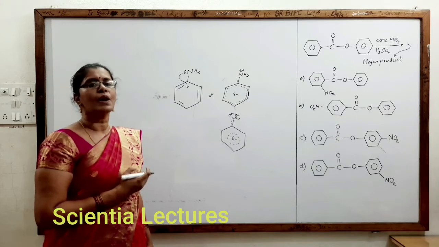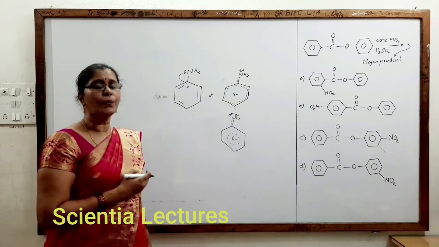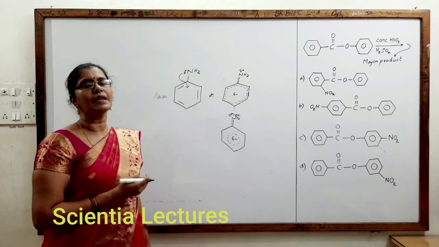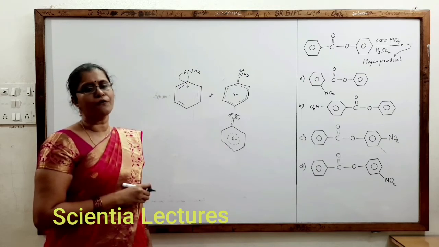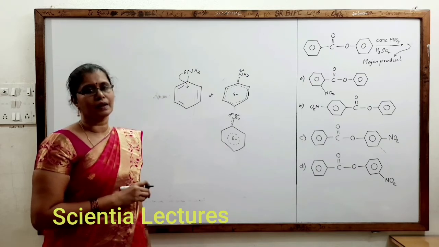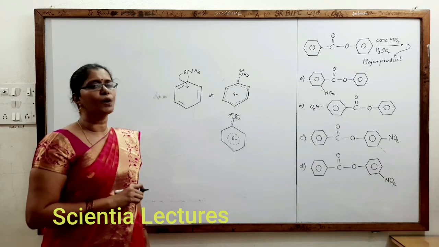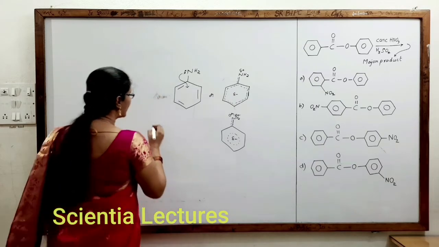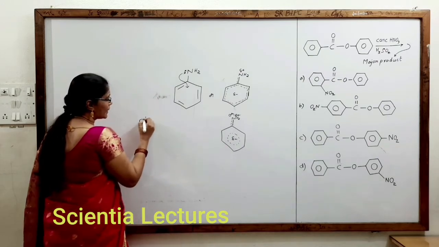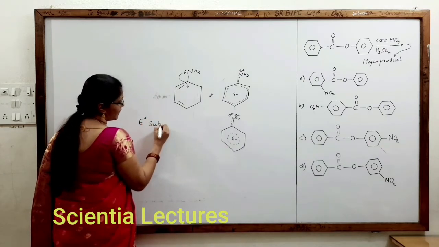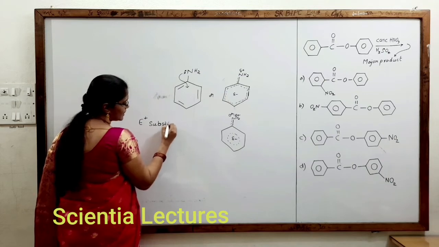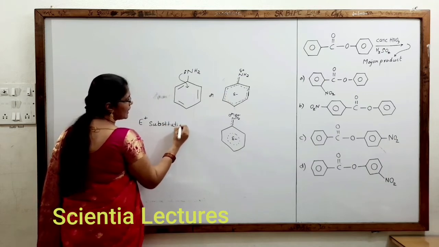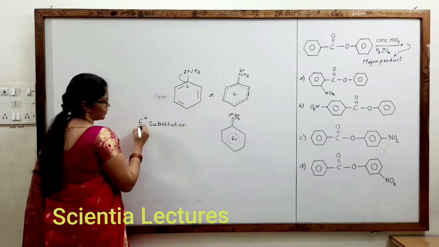This happens only when the attached group has a tendency to give a pair of electrons towards benzene. When it is giving the electron cloud, what kind of substitution does benzene generally undergo? The electrophilic substitution mechanism. You all know that benzene undergoes electrophilic substitution.